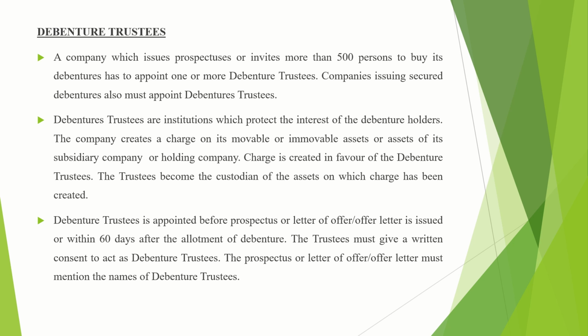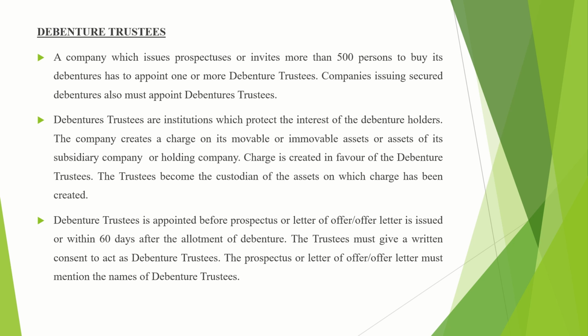Fine. Debenture trustees are appointed before the prospectus or letter of offer or offer letter is issued, or within 60 days after the allotment of debentures. Now here, the debenture trustees are appointed by the company before issuing the prospectus, letter of offer or offer letter. Before issuing these three things, or they are appointed within 60 days after the allotment of debentures.